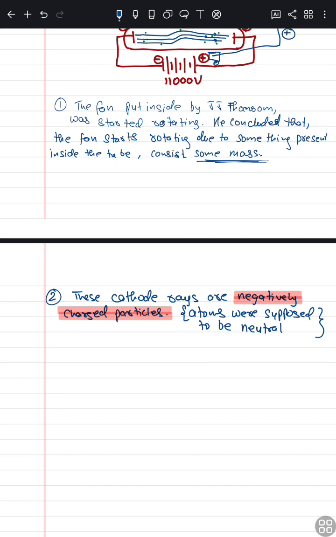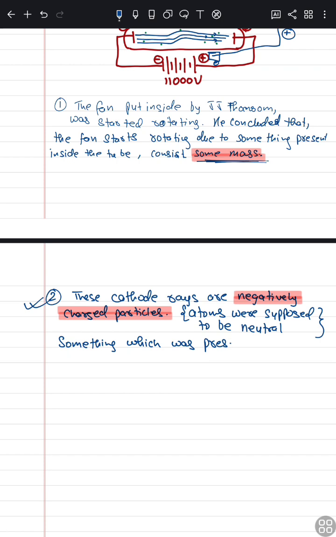From this experiment, when he put two charged plates, one positively charged and the second negatively charged, around the cathode ray tube, it was clear that these particles are negatively charged. It means these particles were coming out from an atom. So some other particles were also present, and these negatively charged particles consist of some mass. And if negatively charged particles have some mass, it means they are particle in nature.